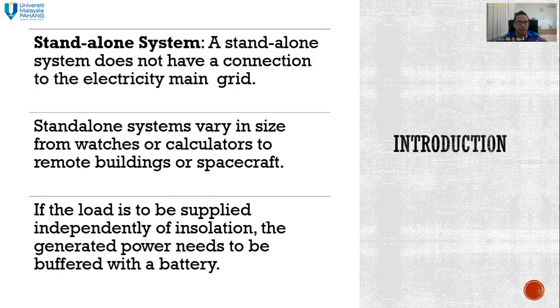A standalone system does not have a connection to the electricity main grid. That's why we call it a standalone system, or in other words, off grid. An off grid PV system has the same meaning as a standalone PV system.